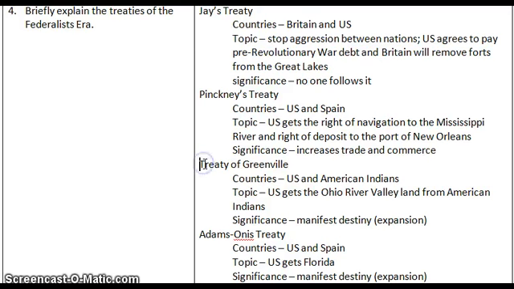The next treaty is the Treaty of Greenville. And this treaty is between the United States and the American Indians. The United States always gets exactly what they want from the American Indians, and the American Indians always lose. So this is just going to be one of those overall concepts, those continuing trends, okay? So the U.S. is going to get the Ohio River Valley land from the American Indians, and the significance is the U.S. is expanding.